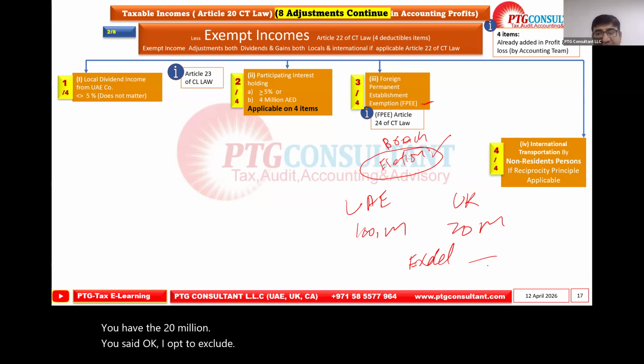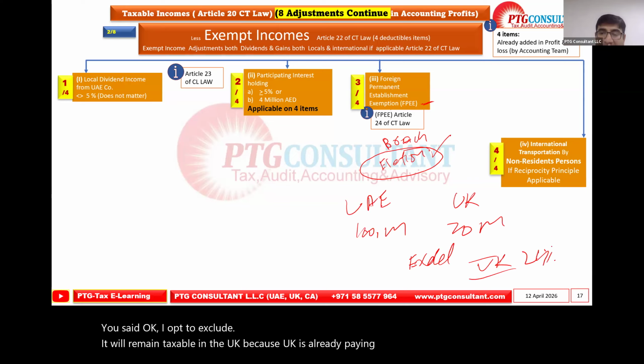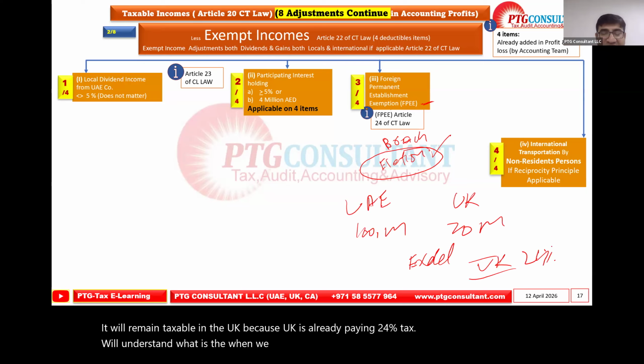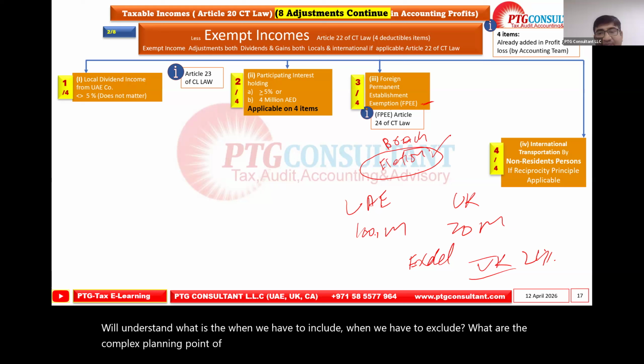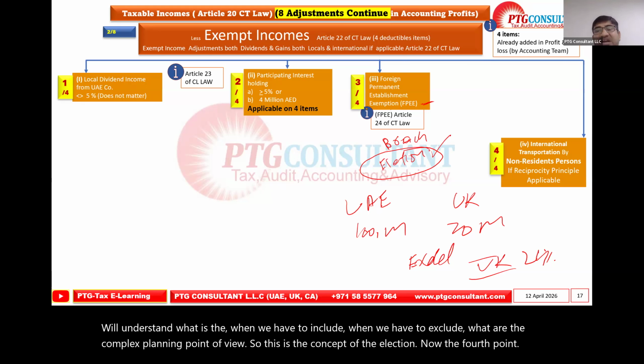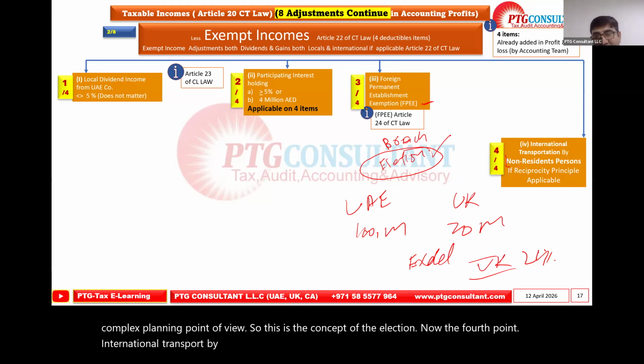It will remain taxable in the UK because the UK is already charging 24% tax. We will understand when we have to include, when we have to exclude, from a tax planning point of view. So this is the concept of the election. Now the fourth point, international transport by a non-resident person. Here is another concept, non-resident person.